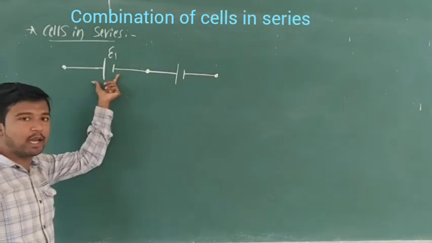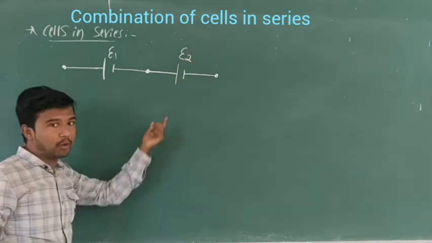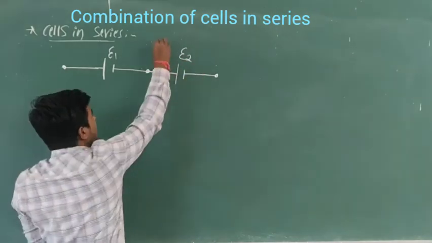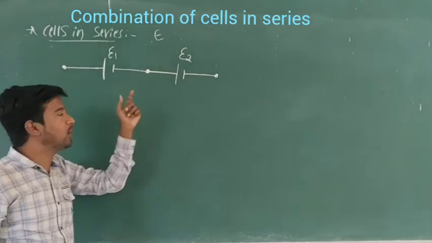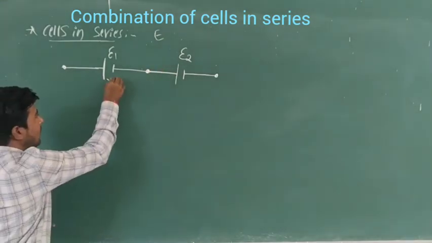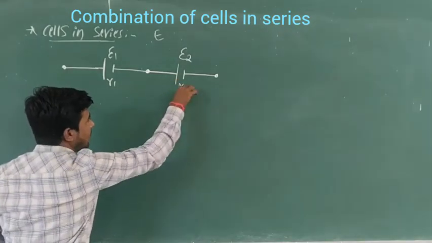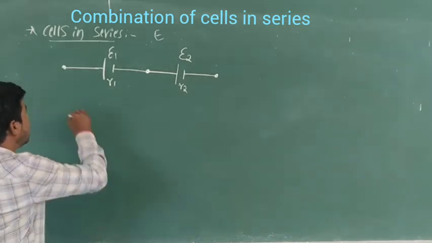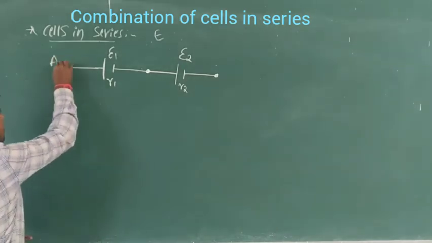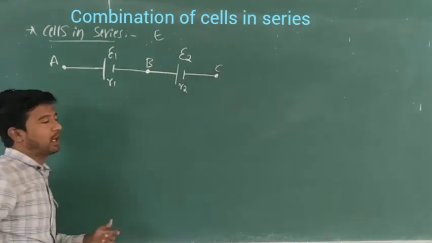The first cell having EMF E1 and second cell having EMF E2. Or you can write it like this, E. So EMF E1 and E2, and the first cell having internal resistance r1 and the second cell having internal resistance r2 respectively. And I put the points A, B and C respectively.